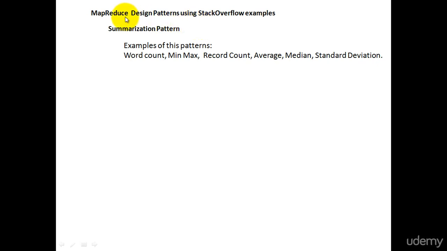Let us learn some MapReduce design patterns using Stack Overflow examples. First, we will learn summarization pattern. Examples of summarization patterns are counting words, calculating min and max, counting records, calculating average, calculating median and standard deviation.